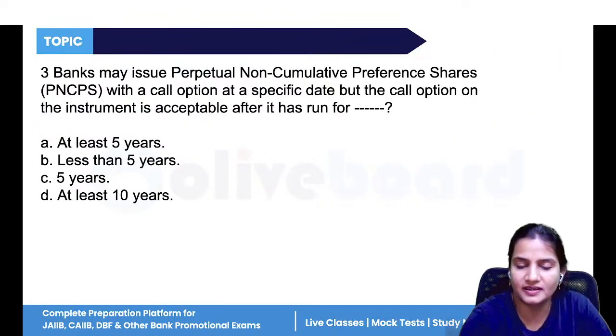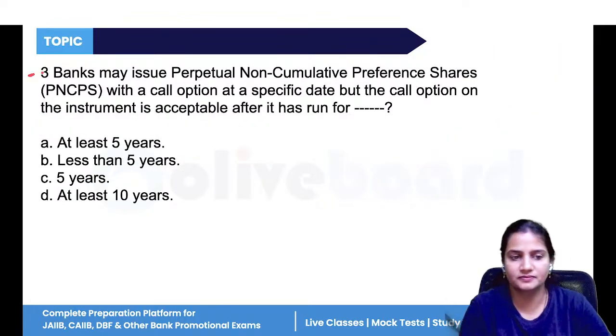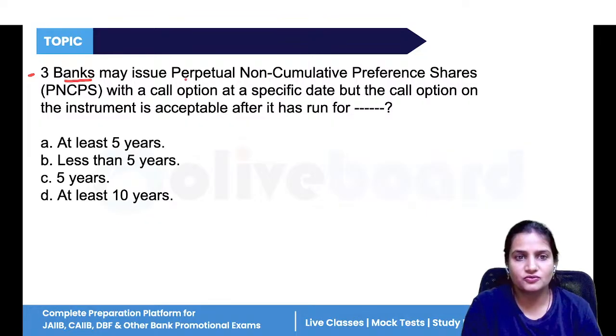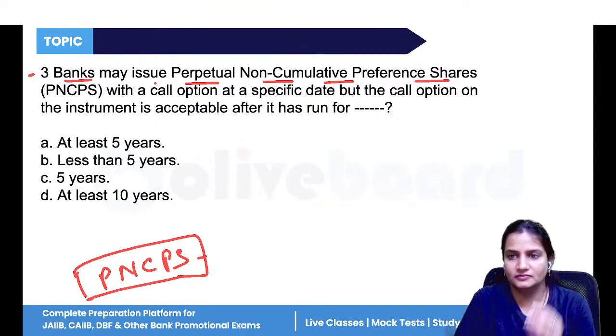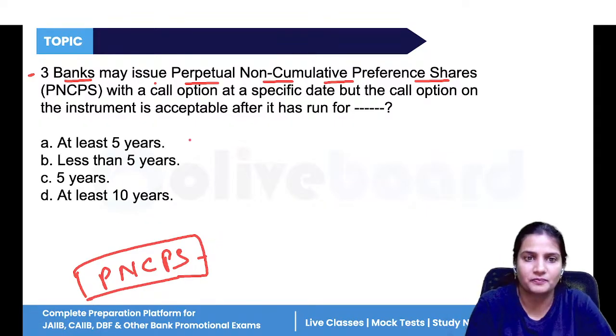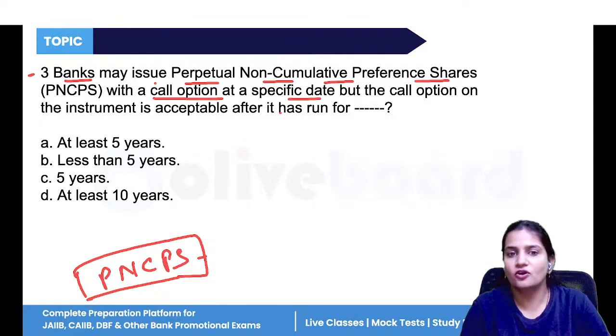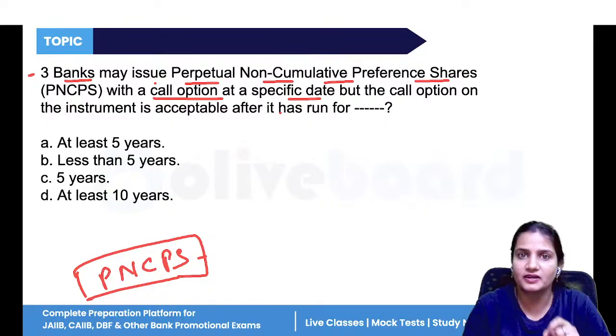Now, what is PNCPS? Before that, we have one more question. Banks may issue perpetual non-cumulative preference shares. You know what preference shares are, what cumulative is, what non-cumulative is, and what perpetual is. Each word's meaning you know very well. Now, PNCPS get a call option at a specific date. But the call option is only provided when the instrument has run for how many years? At least 5 years, less than 5 years, or at least 10 years?